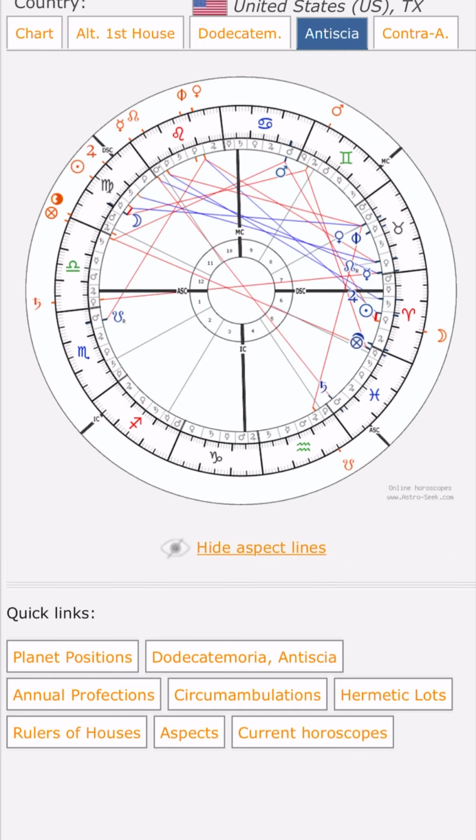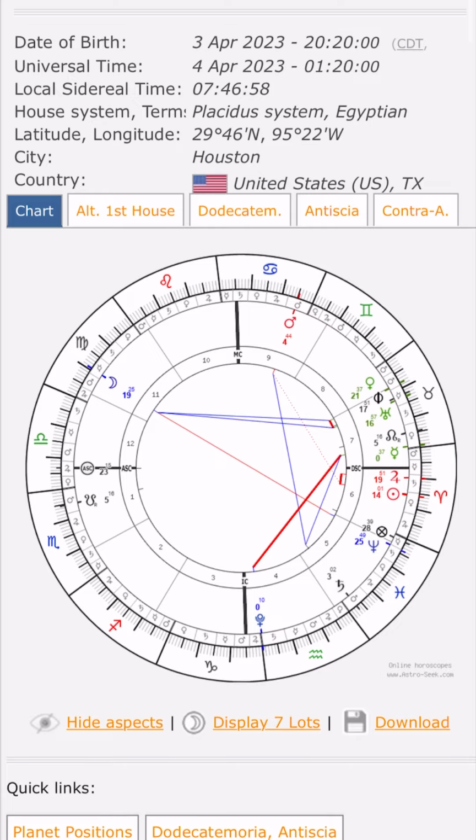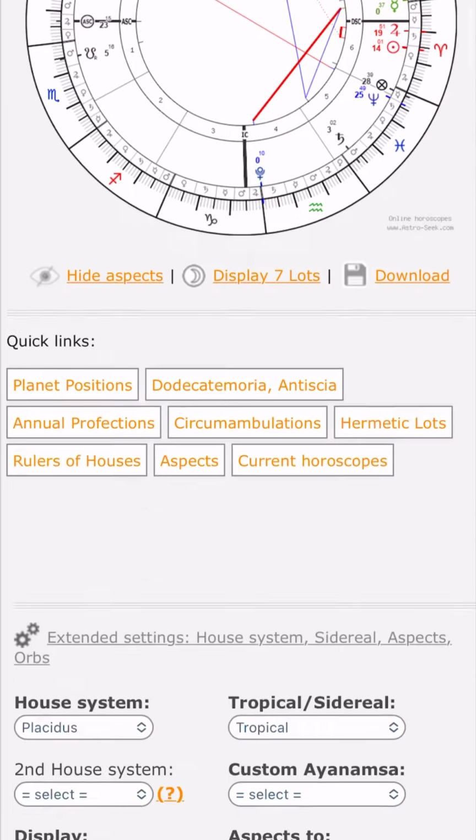And then you also want to check the Antiscia. Is the Moon applying to any of the Antiscia? If it's applying to any of the Antiscia, the most important are the oppositions or the conjunctions. The other aspects aren't as reliable, and you can throw them in there just to increase testimonies. In this case, there's no oppositions and there's no aspects to any of the Antiscia.